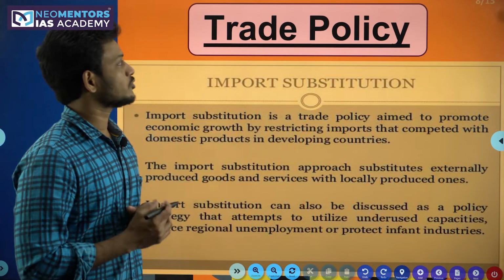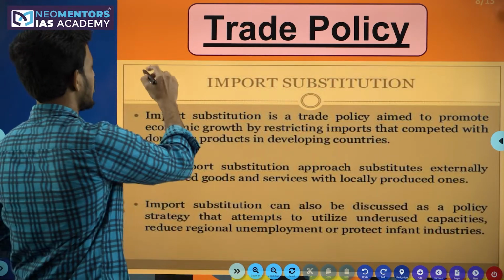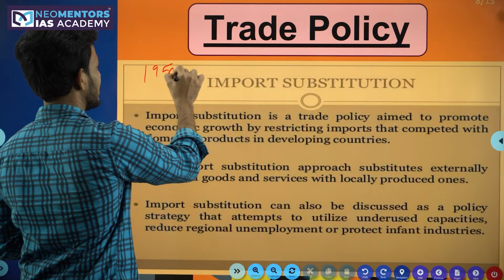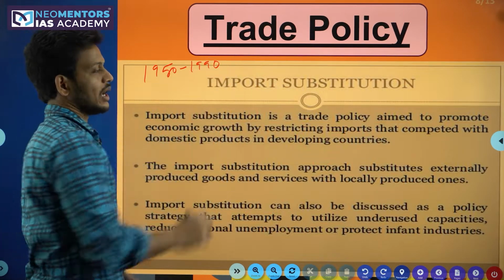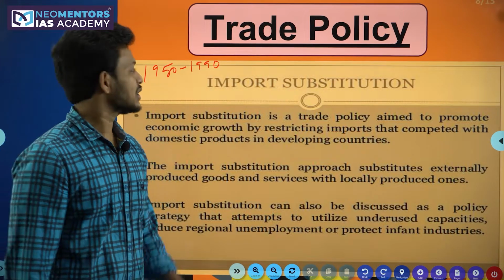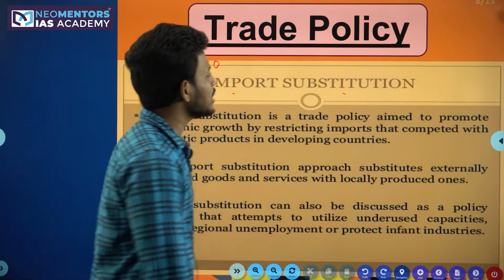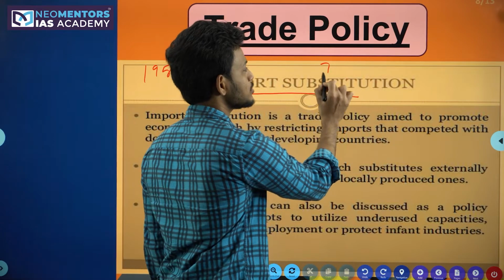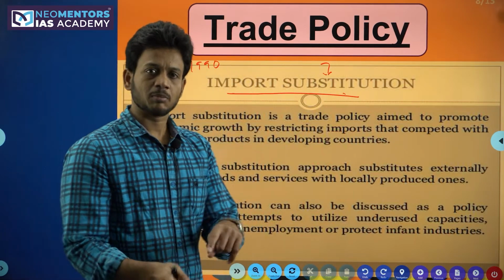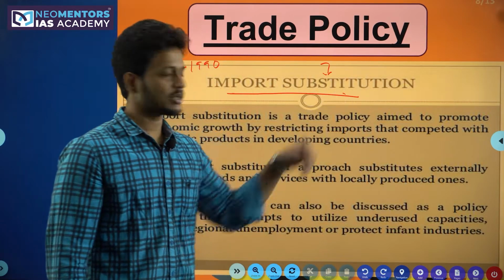When it comes to the trade policy of India, the trade policy that we followed between 1950 to 1990 as part of our industrial policy resolutions was the import substitution policy. What exactly is meant by import substitution? What is meant by substitution? Replacing something with something, right? That is nothing but substitution.